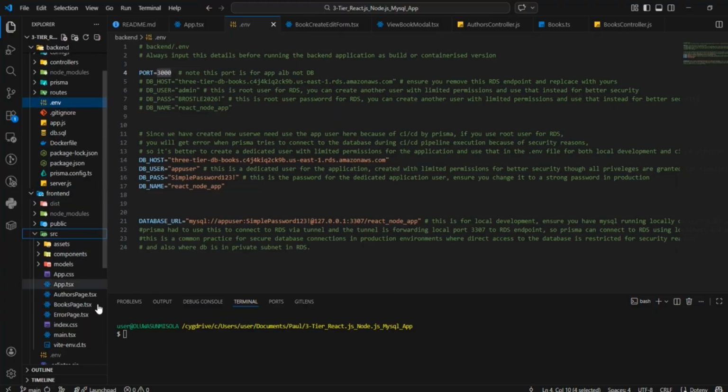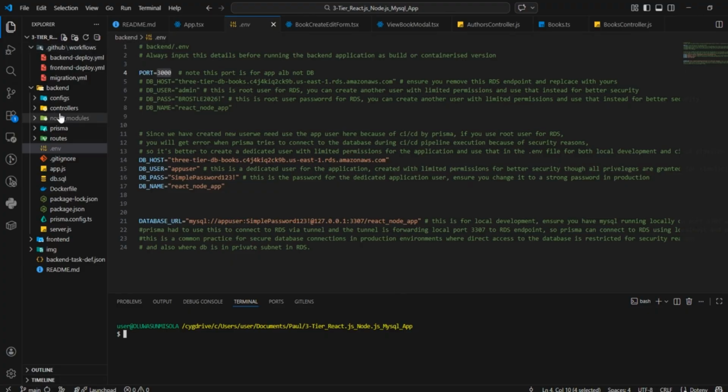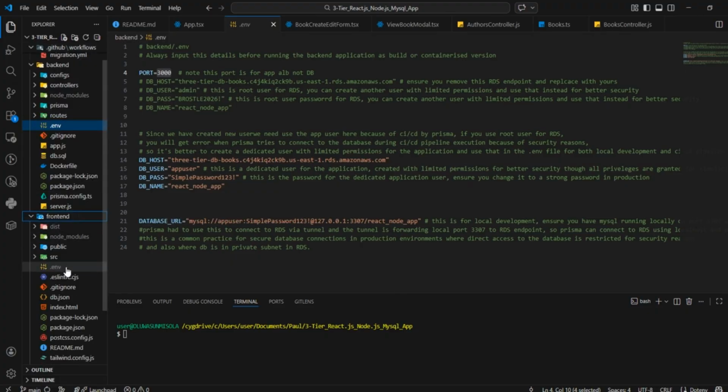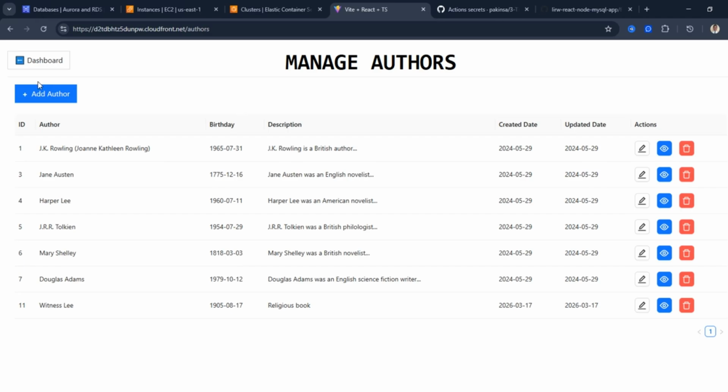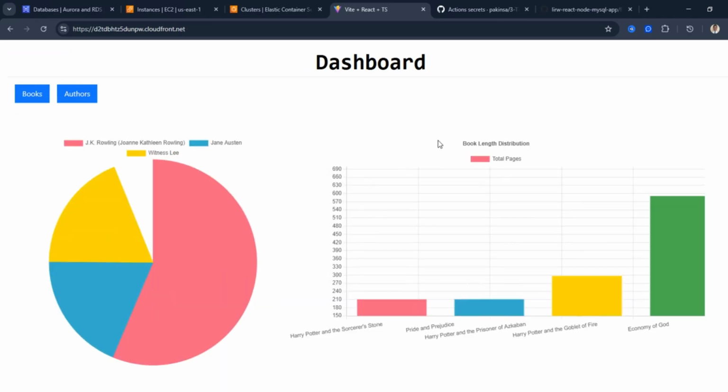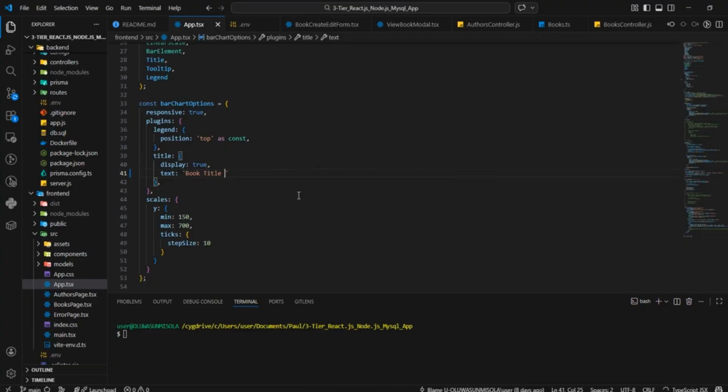This is more or less the file that is showing you the book length description. If I go to book length distribution, if we go back to our website, you can see on the dashboard, book length distribution. So let me try and just change something for you guys to see, and then we run the deployment. So instead of saying book length distribution, let's say book title distribution. Let's just use the word titles. So you see, we've edited something there.